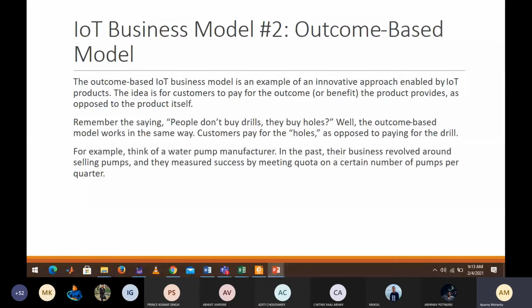Outcome based approach is you try to sell your product as if it is an outcome based one.